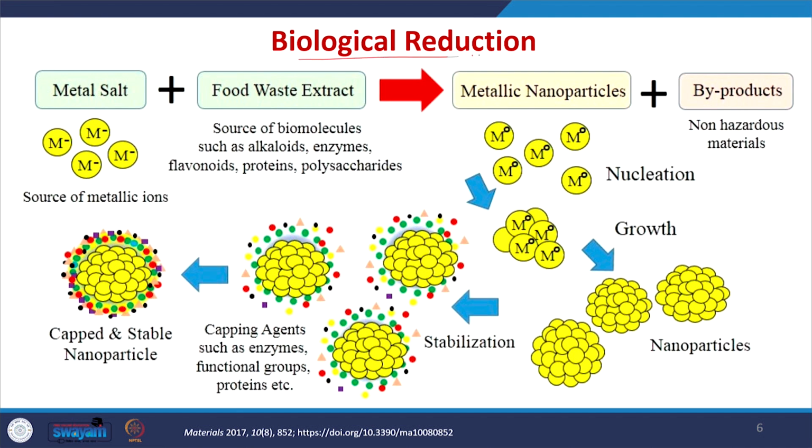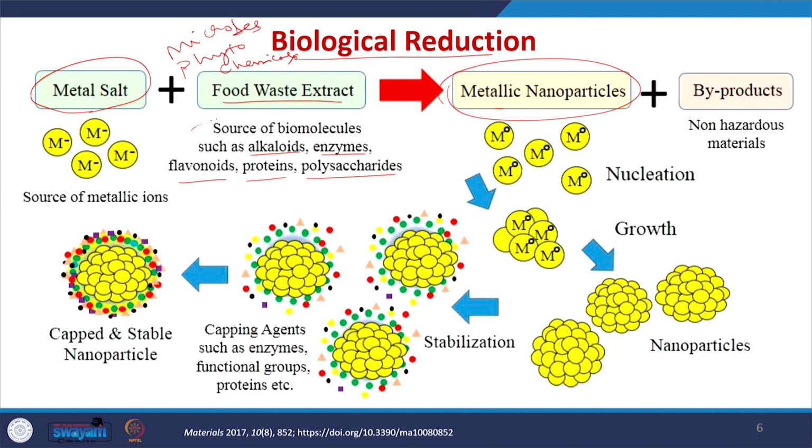Let us learn about biological reduction in detail. Similar to the chemical method, here also we will be using metal salt as the precursor, and we can use the microbes or the phytochemicals from the plant extract, or we can use the food waste extract, which act as a source of biomolecules such as alkaloids, enzymes, flavonoids, proteins or polysaccharides. These can be useful for reducing this metal salt into metallic nanoparticles, and they act as a reducing agent as well as a stabilizing or capping agent.